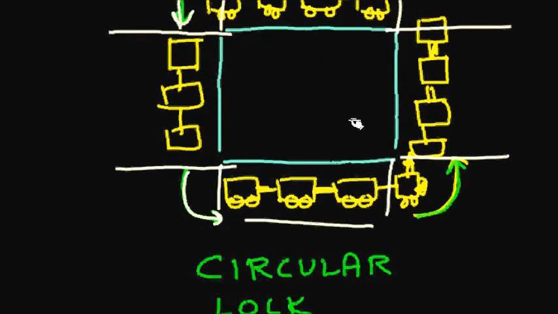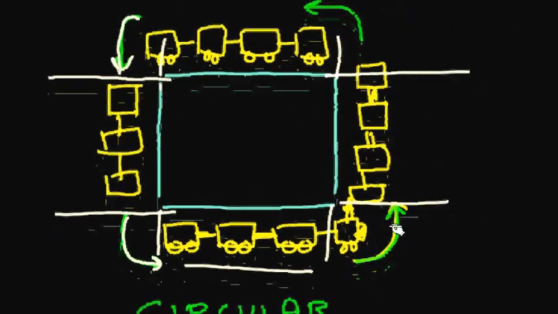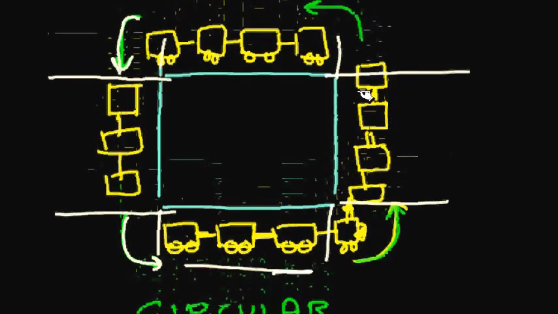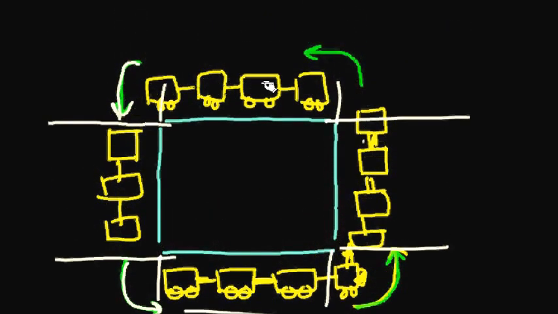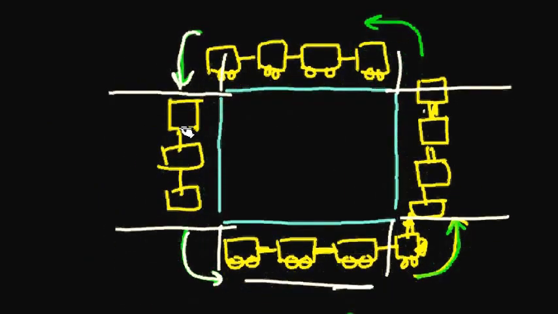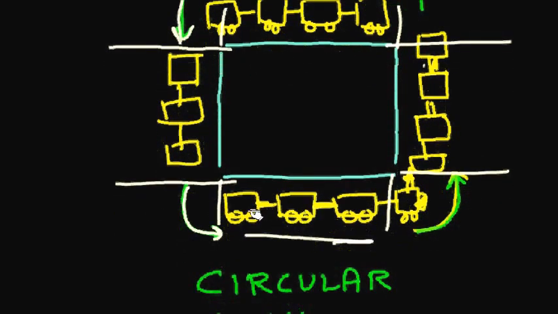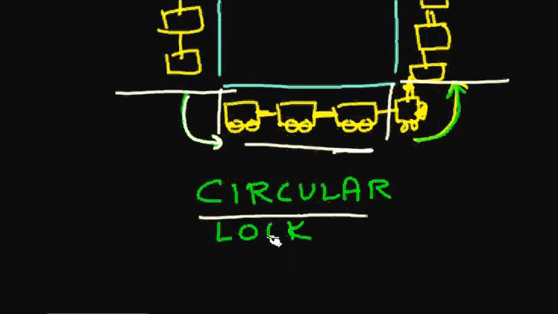Now if all of them are waiting for one another, this train is waiting for this one to move, but this train is blocked because this one is not moving. This train is blocked because this one is not moving, and this one is blocked because the first train itself is not moving. So this is the deadlock, and this is a circular lock.